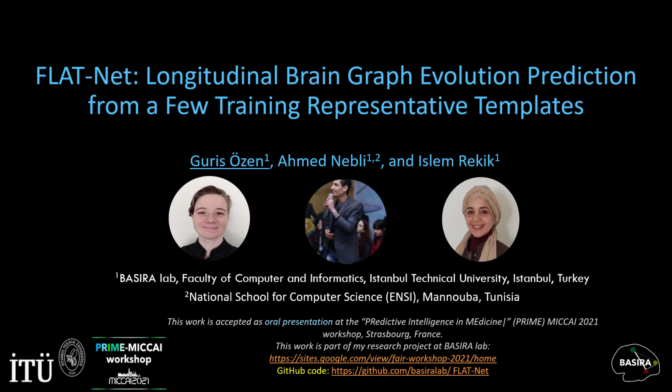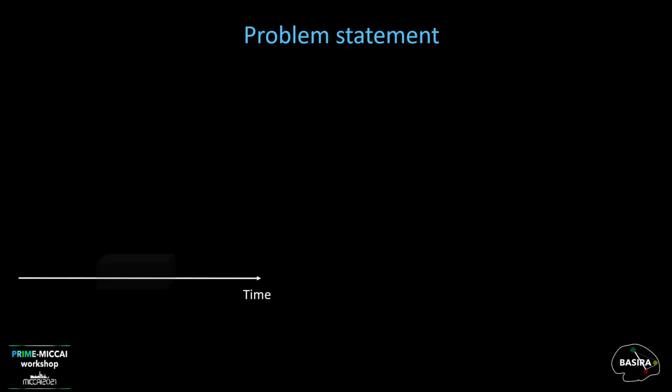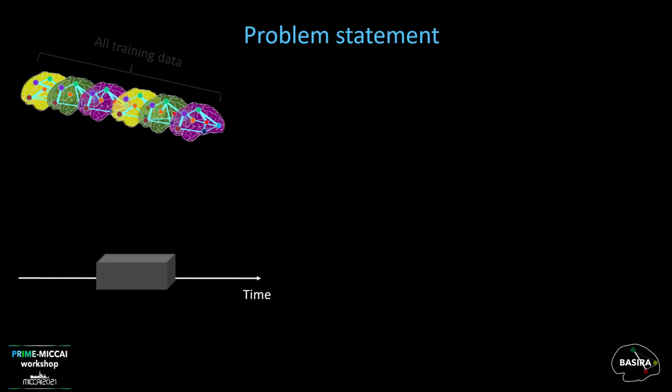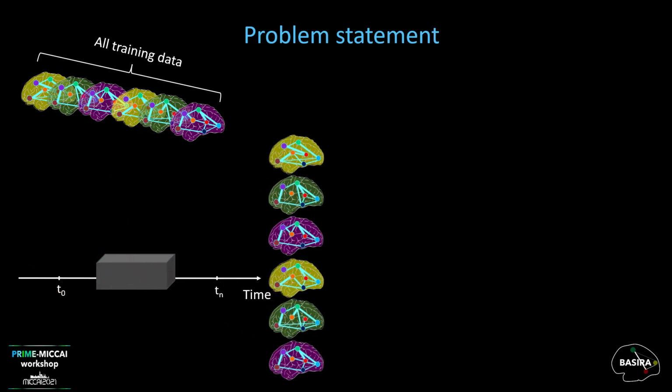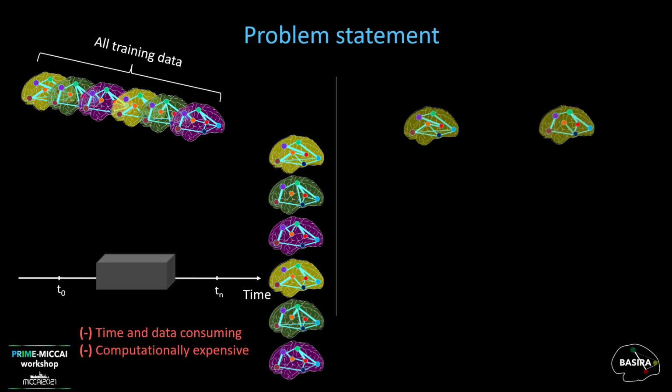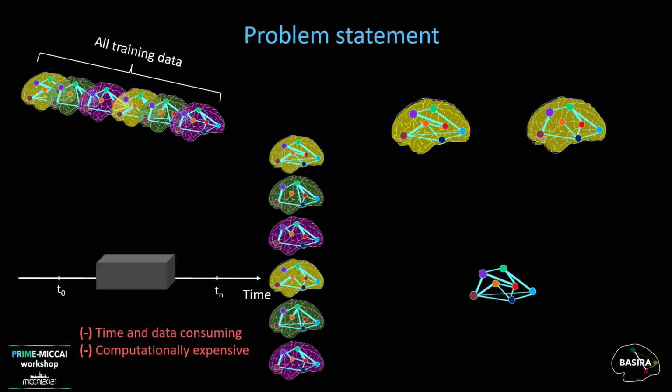In most brain graph evolution prediction methods, the model is trained with all of the training data to obtain the brain graph Tn from a baseline time point T0. Unfortunately, this approach is time and data consuming, resulting in computationally expensive deep learning models. In addition, these methods are heavily prone to data heterogeneity. Also, not all the training data is relevant for every goal.